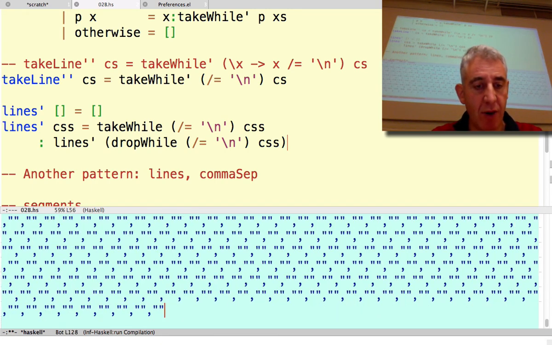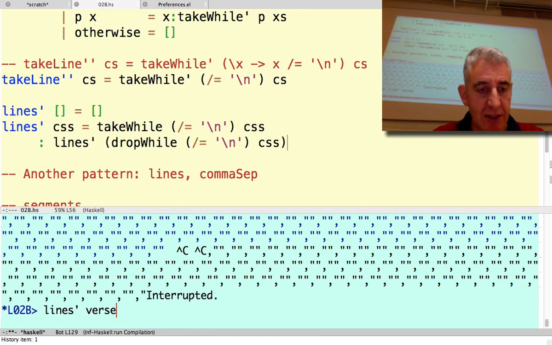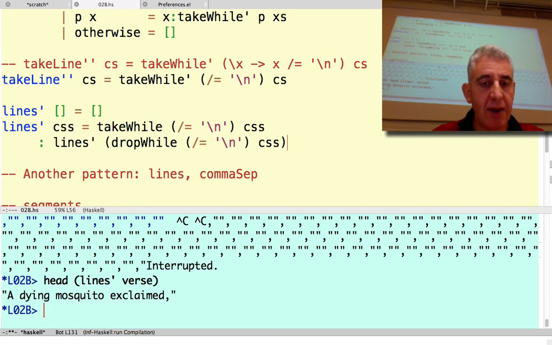Oh, it goes horribly wrong. I have to do Control-C twice on the Emacs version. What was the first element of that? Let me just have a look. Let's take the head of that. Okay, so the first thing was okay, but then it goes completely mad. Why does it go mad? We take the first line, so what does the rest of the list start with? It starts with a newline character.